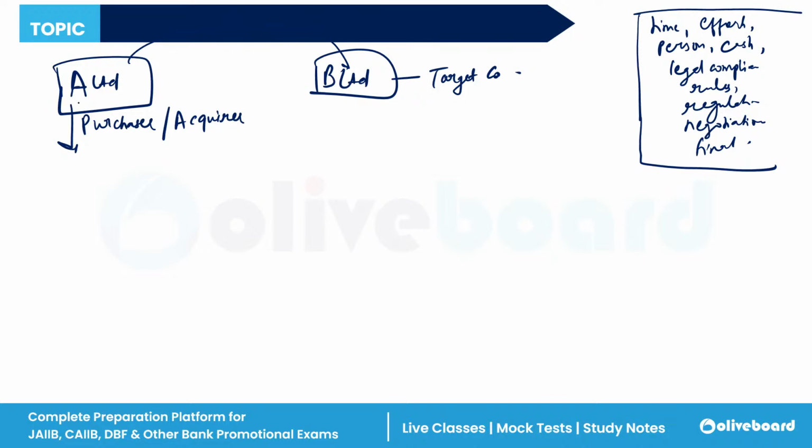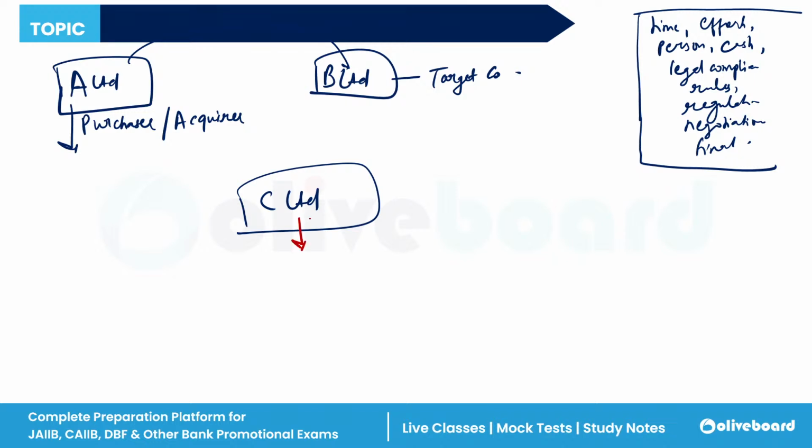So to avoid the hampering of the business, A Limited has made a company called C Limited. This company has to find the target company, the acquisition company. After that, it has to do the acquisition, then it will transfer the ownership to A Limited. For all these things, A Limited has made one company called C Limited.